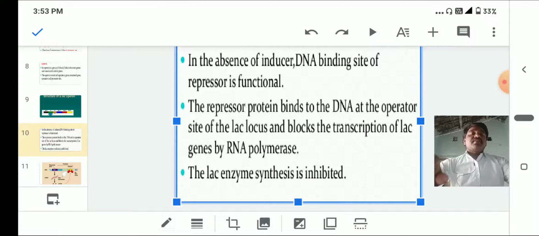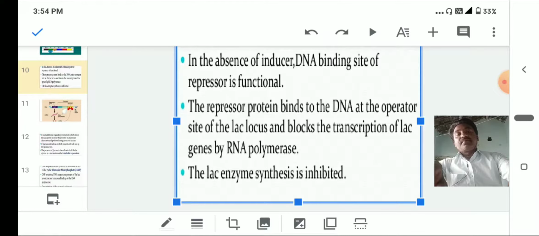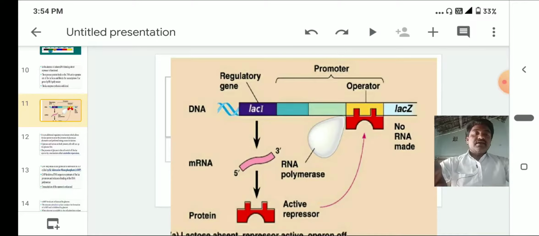Here the repressor is attached to the operator region. There is no production of mRNA, because it blocks the RNA polymerase. The lac enzyme synthesis is inhibited. And here the lac I gene is a regulatory gene.